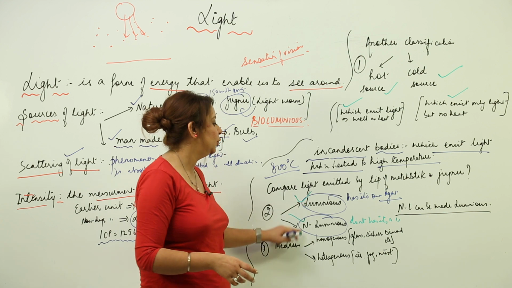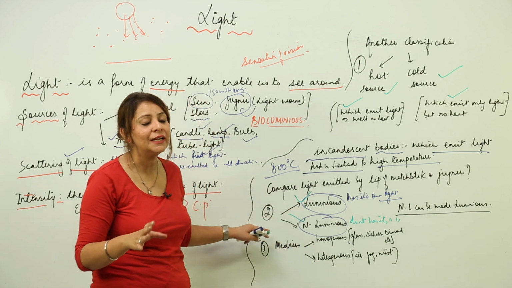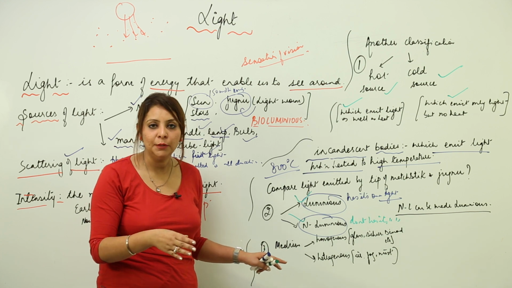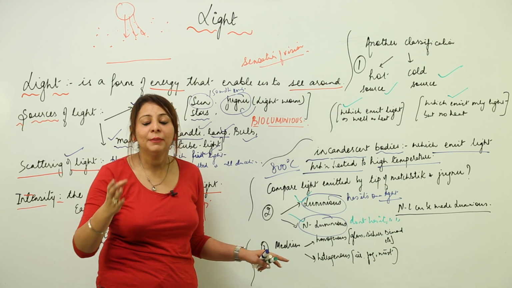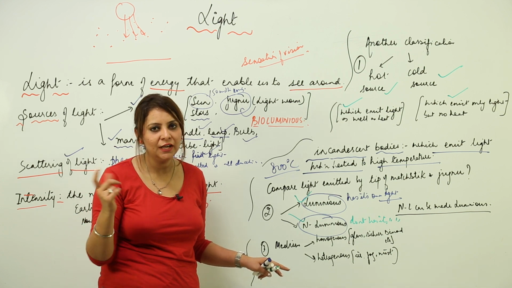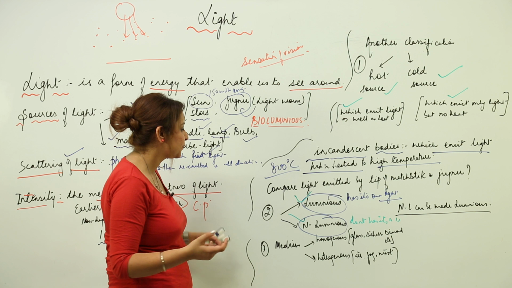So this is what luminous and non-luminous mean, and you should know that to see a non-luminous object we need a luminous object around. That can be man-made or artificial, but obviously a compulsory condition is that you can see a non-luminous object only when there is a luminous object around it.